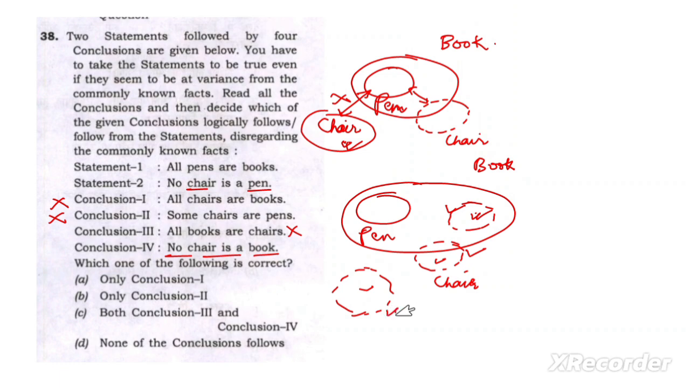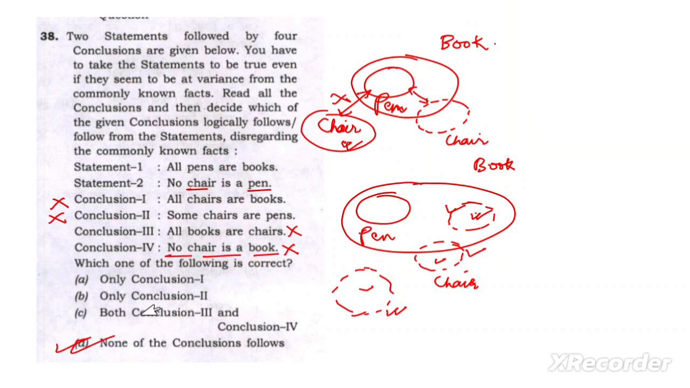That's why we are saying there is no restriction here. In pen and chair there is a restriction, so we draw it with no common between pen and chair. But for book and chair there is no restriction. That's why we can't say no chair is a book. So conclusion 4 is also not following. That's why none of the conclusions follows here.